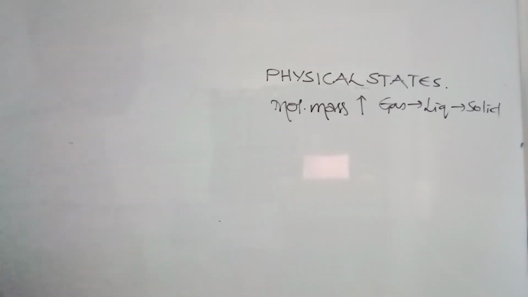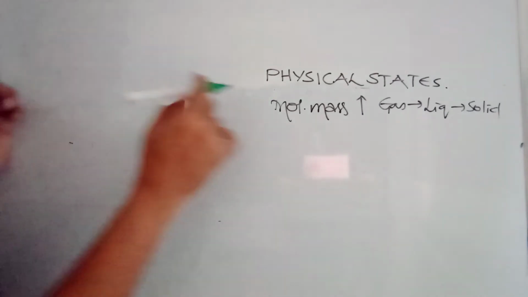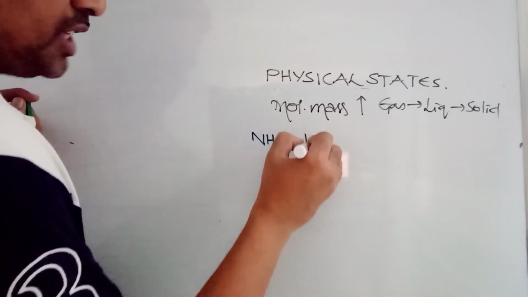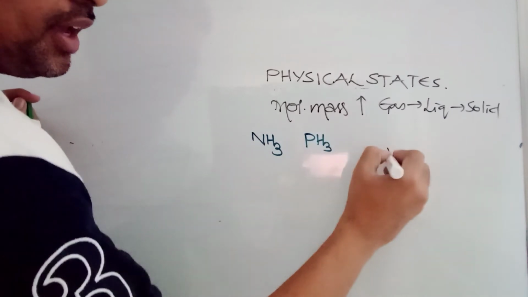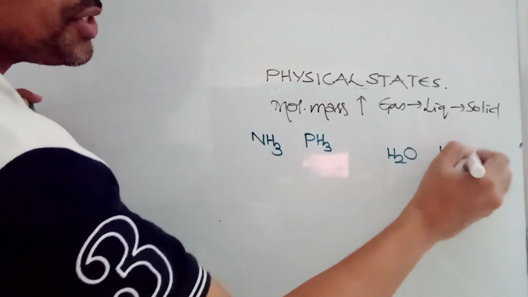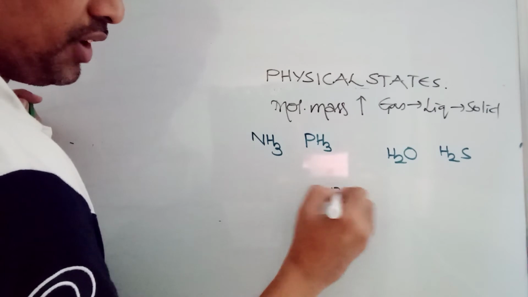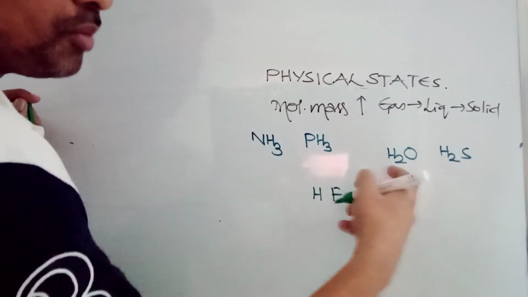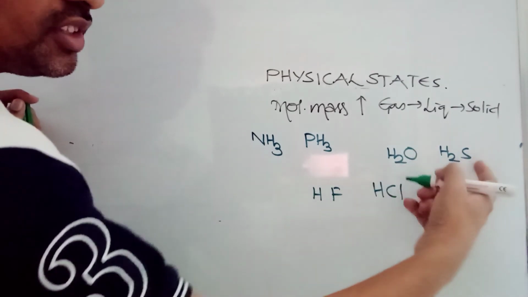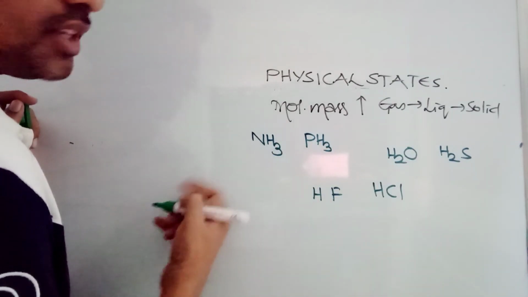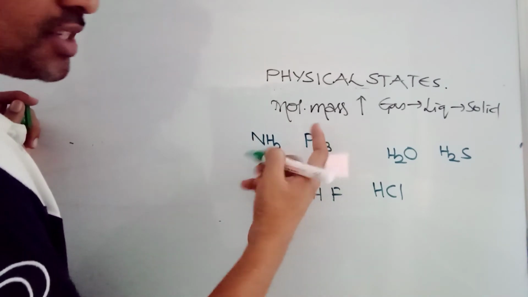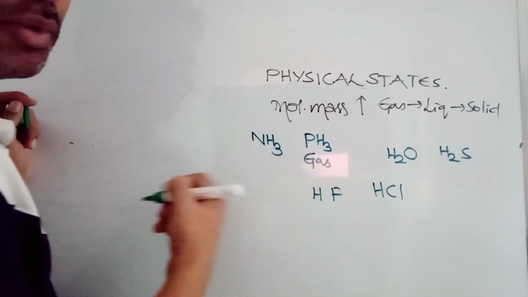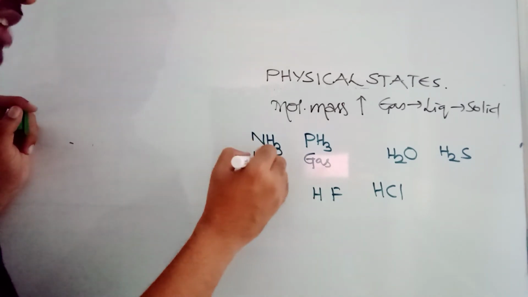But here the interesting points are, you can see NH3, PH3, H2O, H2S, HF, HCl. These two are of the same group, these two are of the same group, these two are of the same group: fluorine, chlorine, oxygen, sulfur, hydrogen, nitrogen, phosphorus. So obviously PH3 molecular mass is more. PH3 is gas, phosphine gas. When PH3 is gas, ammonia must be a gas. But interestingly, ammonia is liquid.